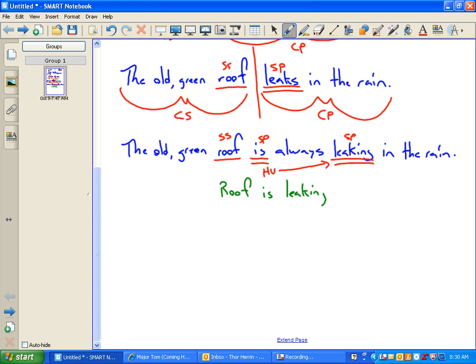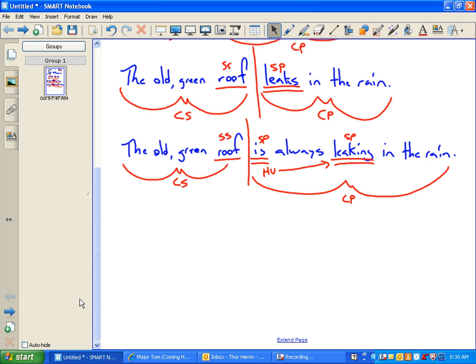Okay. Now, the old green roof is always leaking in the rain. We have to find our complete subject and complete predicate. The old green roof is the complete subject. What's the complete predicate? The complete predicate is always leaking in the rain. Okay. Remember, the helping verbs are always part of that simple predicate. Now check this out.